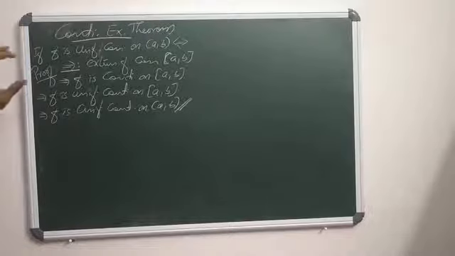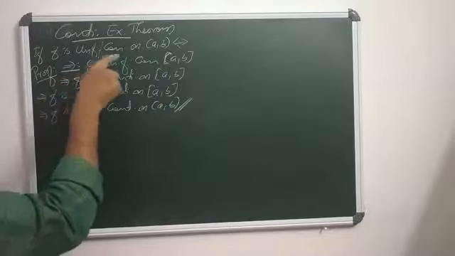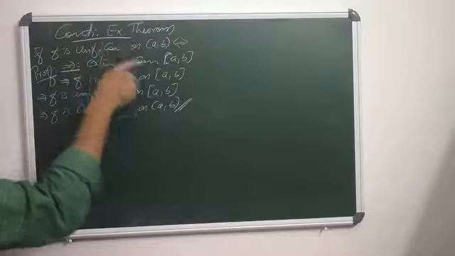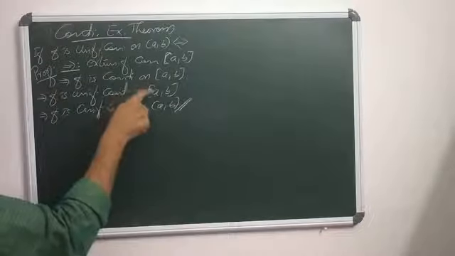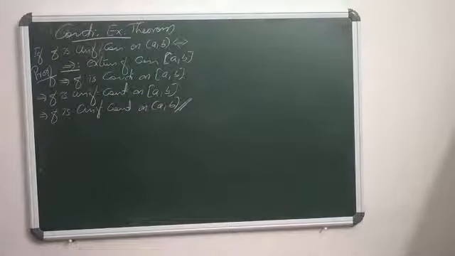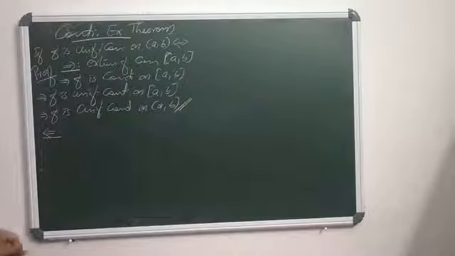Clear? First we suppose that f can be defined on the end points of closed interval AB such that the extended function f is continuous on closed interval AB. When the extended function f is continuous on closed interval AB, surely f is continuous on closed interval AB. But on a closed interval, continuity implies uniform continuity. So f is uniformly continuous on closed interval AB. That means f is uniformly continuous on AB. Agreed. So the first part is finished. The necessary argument is finished. What about the sufficient condition?